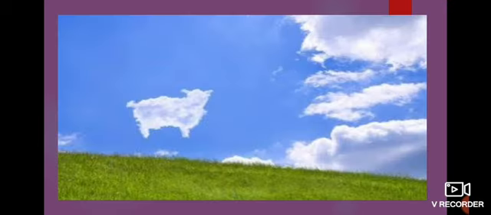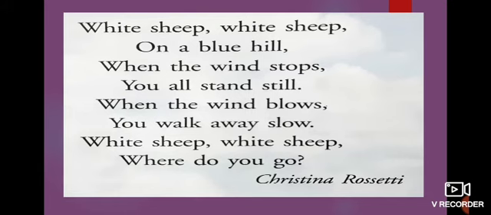Look at here, children. What is this? Here also we can see clouds in the sky. And look at this cloud. How does it look? It looks like one animal, no? What animal? Do you guess it? Yes, you are right. It looks like a sheep. This cloud is looking like a sheep. Okay. Now we are going to learn it. Look at here. Now we are going to read the poem.